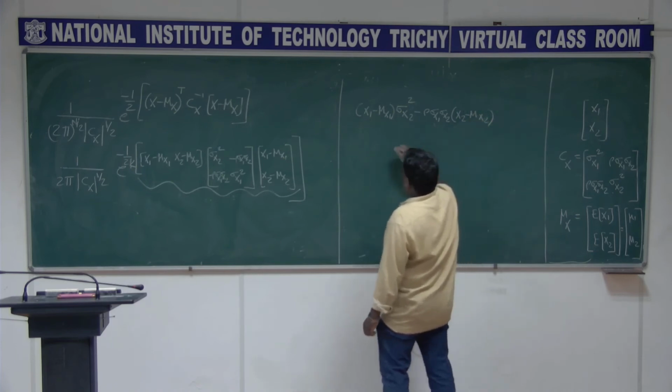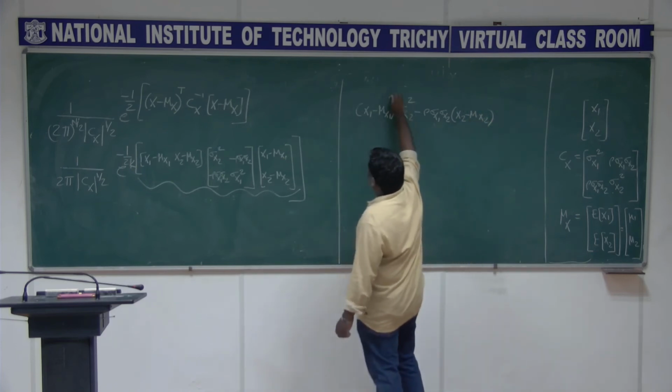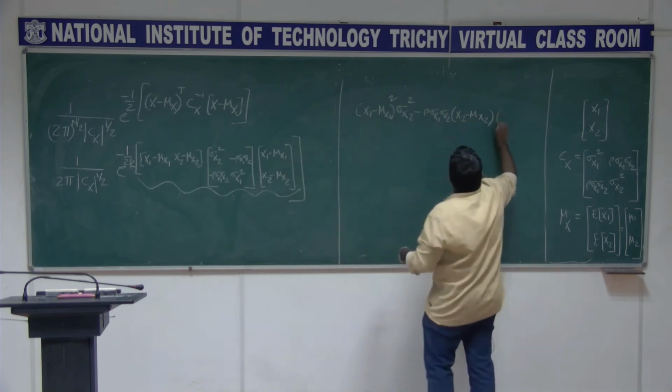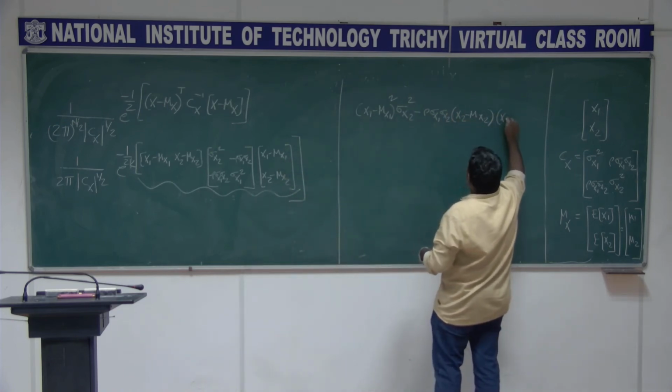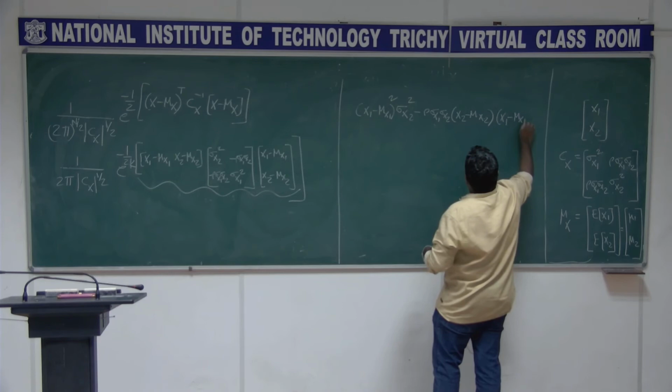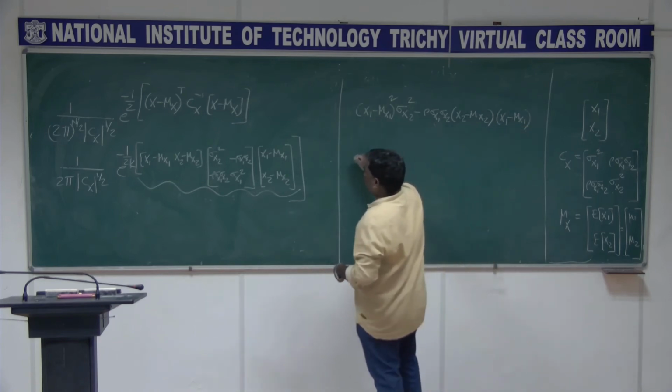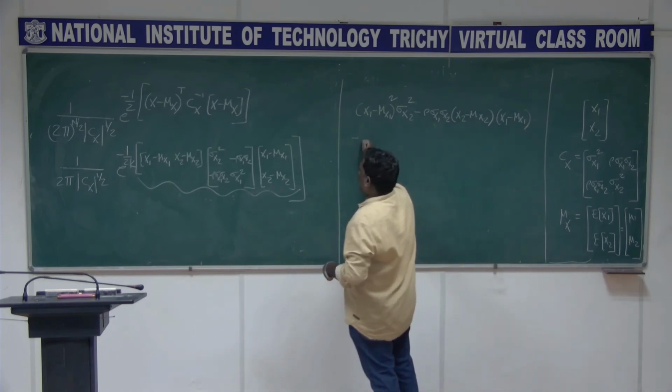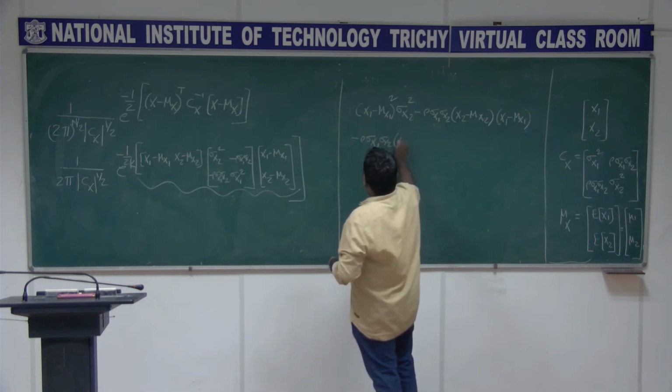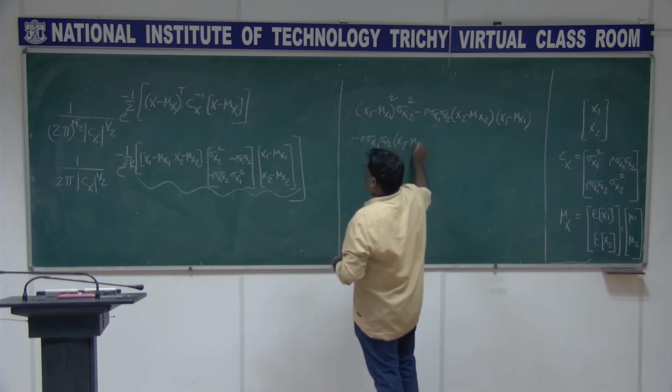This is one term, and this gets multiplied with x1 minus mu x1 here, and the second term is minus rho sigma x1 sigma x2 into x2 minus mu x2.